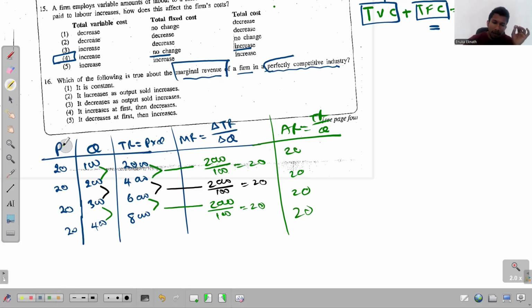By looking at this table, you can recognize that if it's a firm operating in the perfectly competitive market, price is always equal to the marginal revenue and average revenue, and that is again equal to the demand.